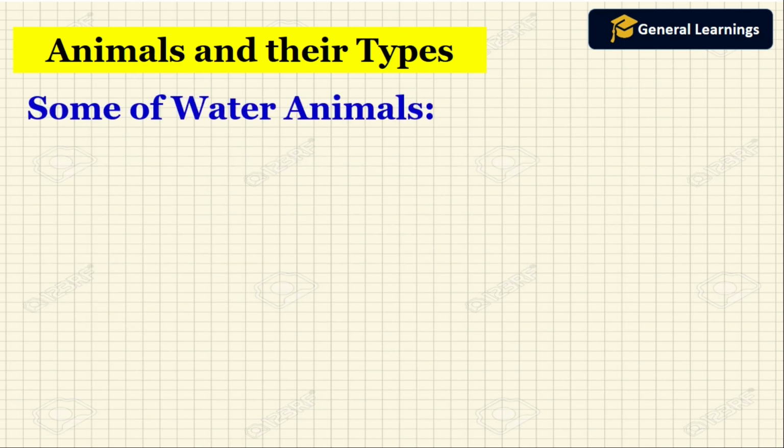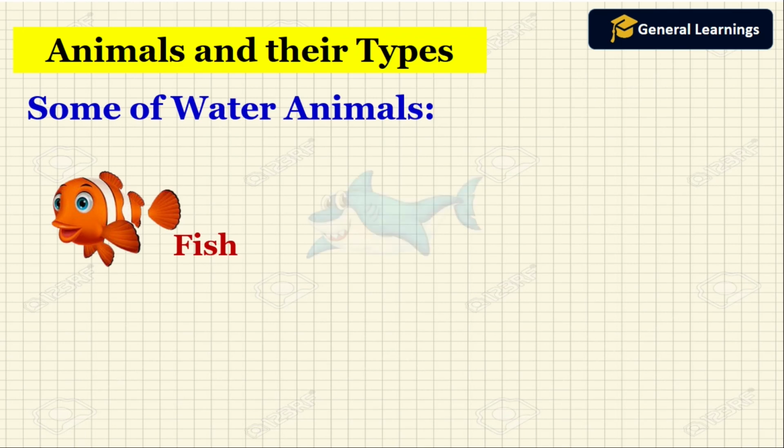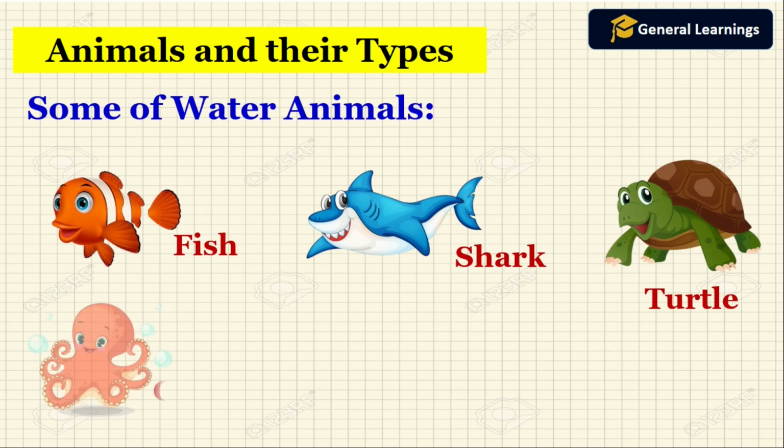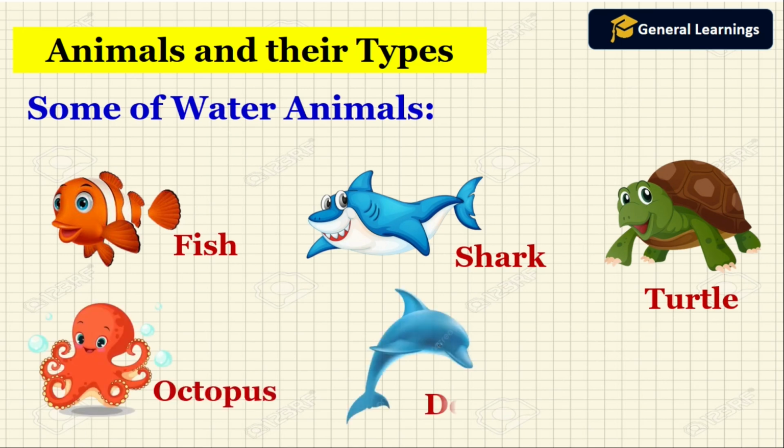Now we will see some of the water animals. Fish, shark, turtle, octopus, dolphin. So these animals all live in water. So these animals will be called water animals, also called aquatic animals.